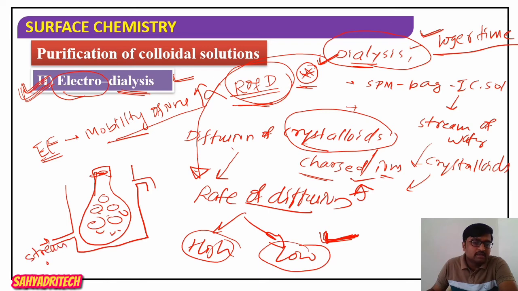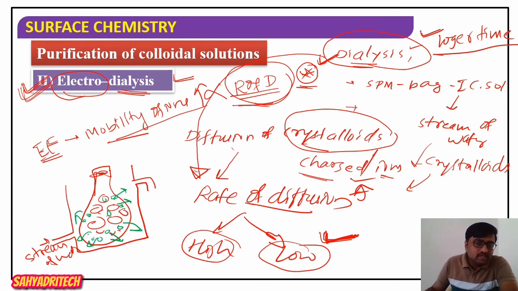The crystalloids, the smaller particles, when suspended in running water, slowly diffuse out of the bag into the outer water, the stream of water.